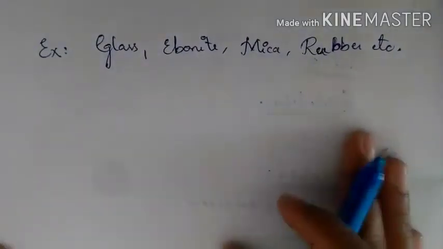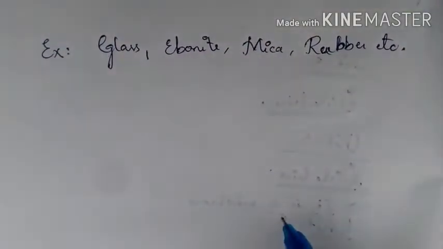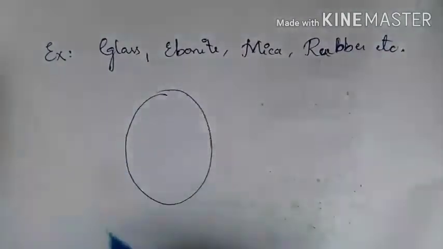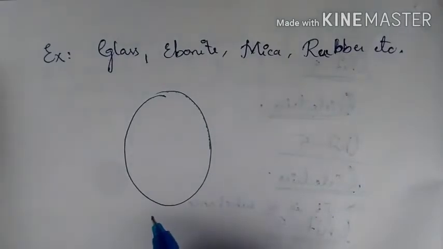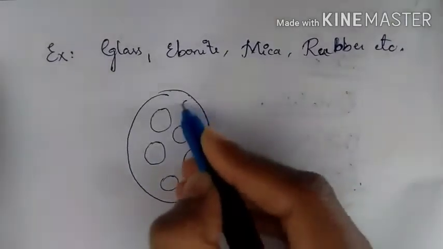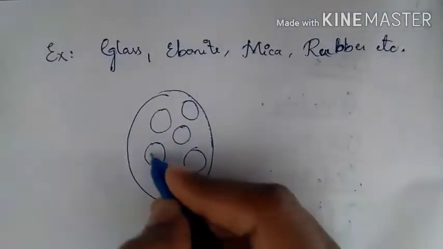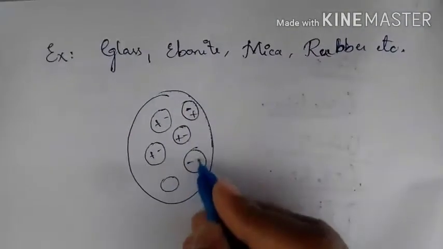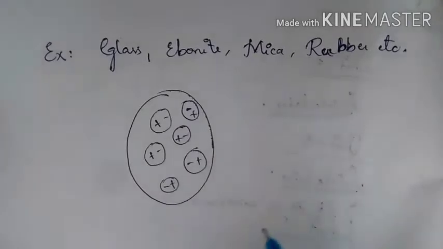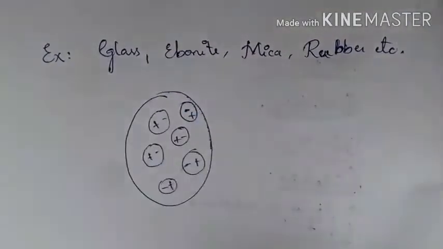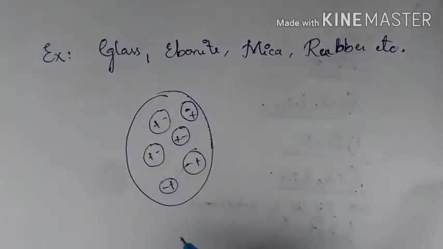So these are the examples for the dielectrics. So now you understood, if you have a dielectric, in the dielectric material it will have the neutral molecules, and these molecules will have the positive, negative, negative, positive charges. So if you apply the electric field to this dielectric, then these molecules will orient themselves in a particular order